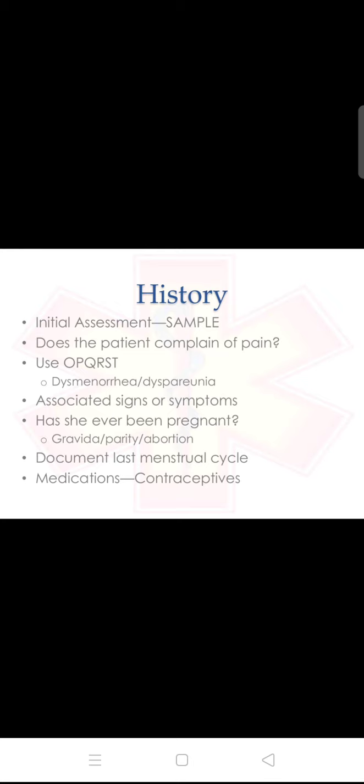Has she ever been pregnant? Gravida, parity, abortion means how many times she has conceived and how many abortions there have been. Document the last menstruation cycle and any medication she is taking, including contraceptive medicine. We have to collect all this history from the patient.